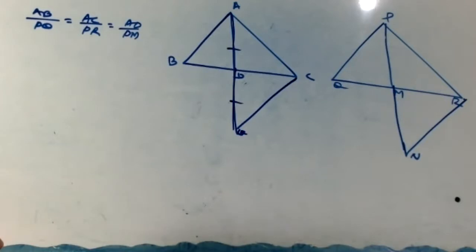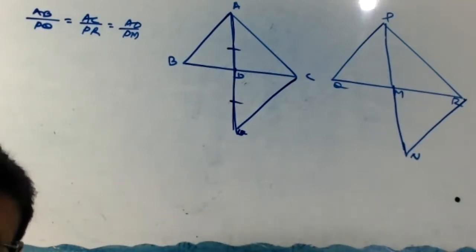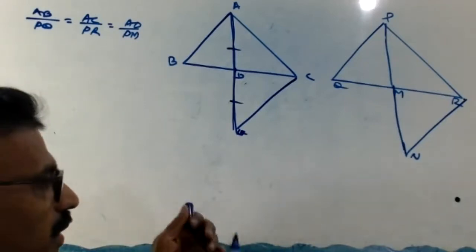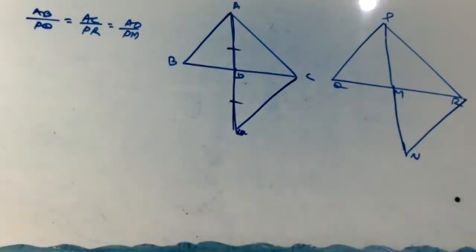Angle D. Angle ADB equal to angle EDC. Correct or no? Vertically opposite angles. So these triangles are congruent by SAS congruency. Should write clearly, SAS congruency.